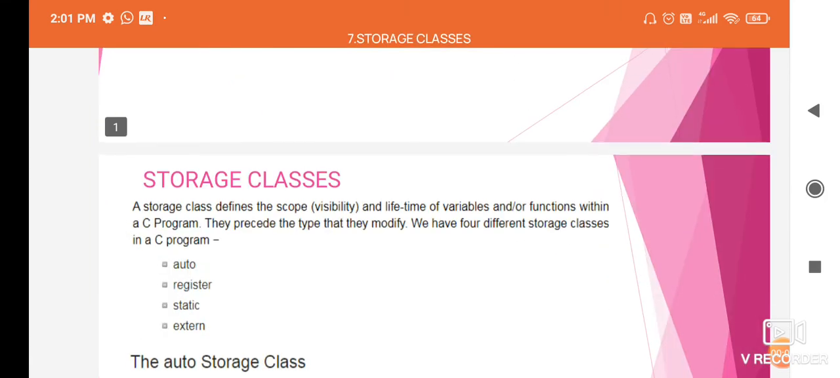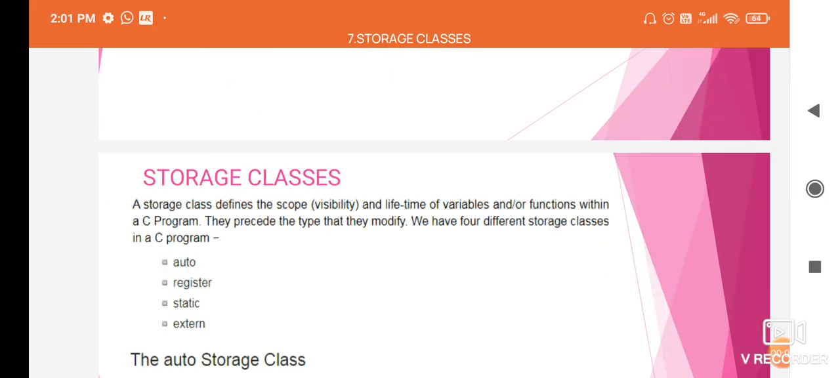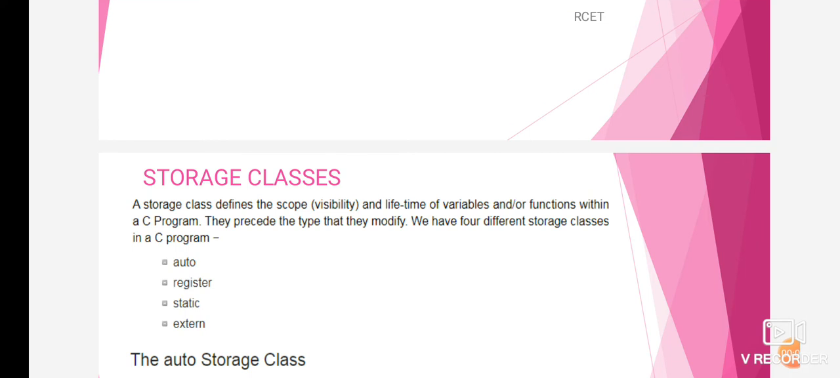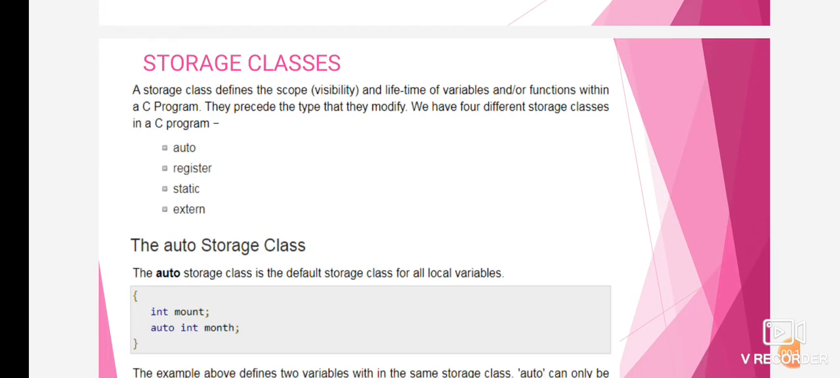Storage classes. The storage class defines the scope and lifetime of a variable and/or function within a C program, right? They precede the type that they modify. We have four different storage classes in a C program: auto, register, static and extern.